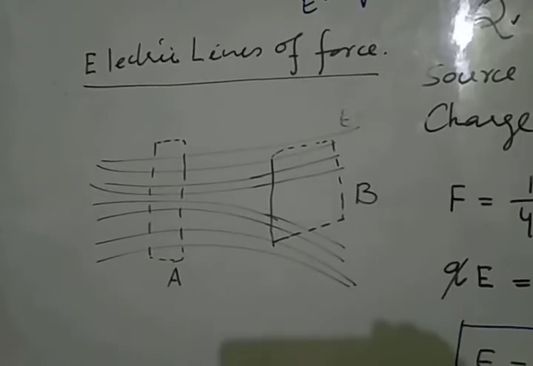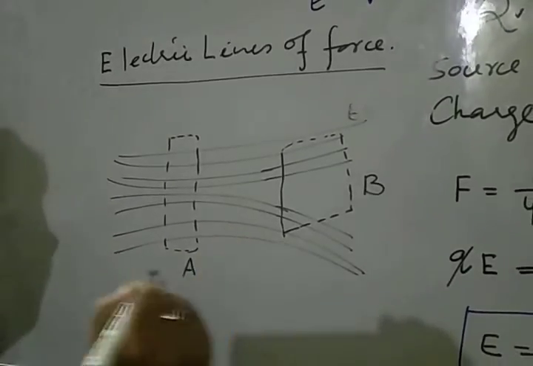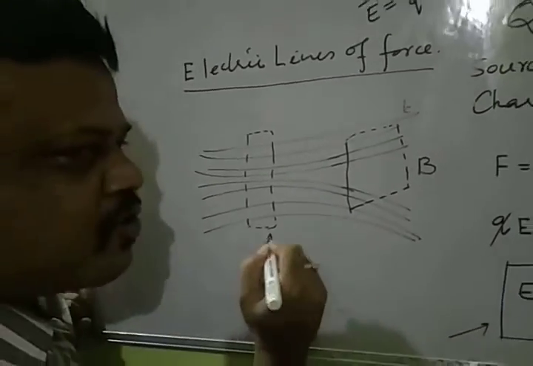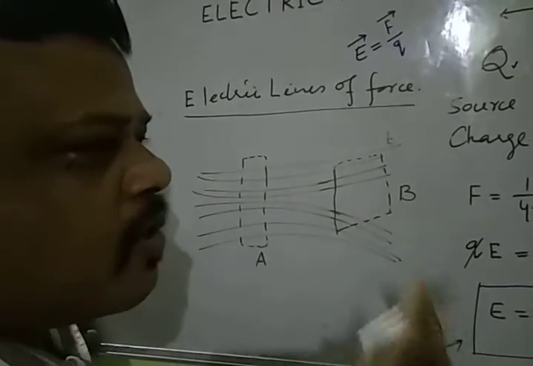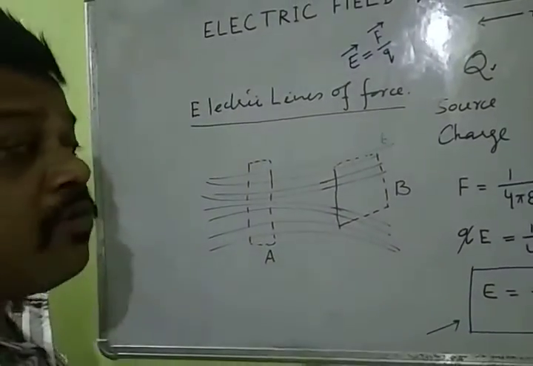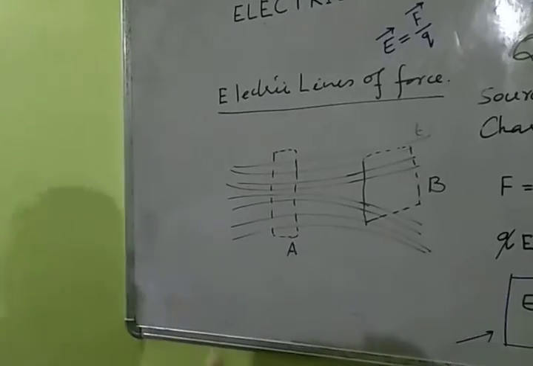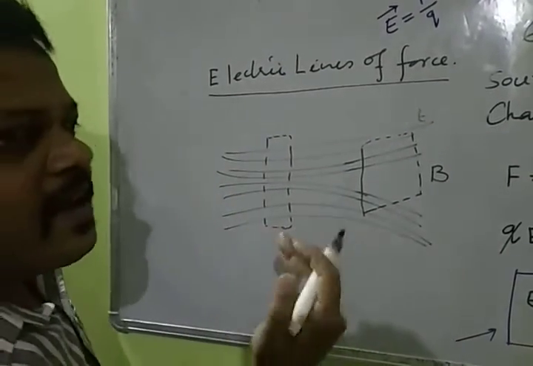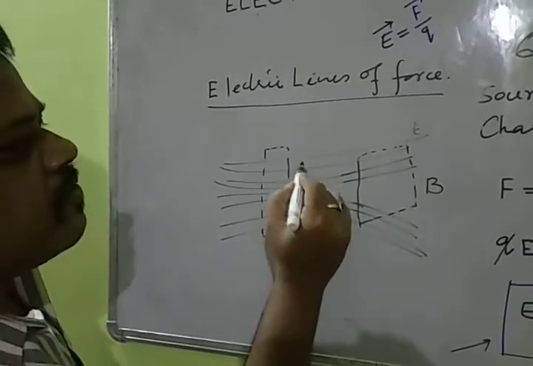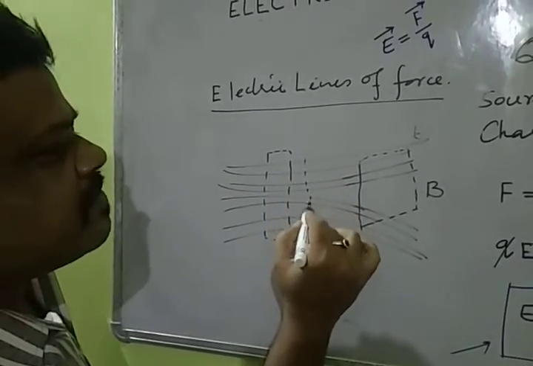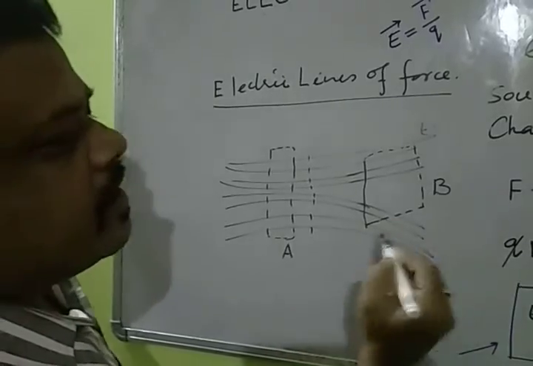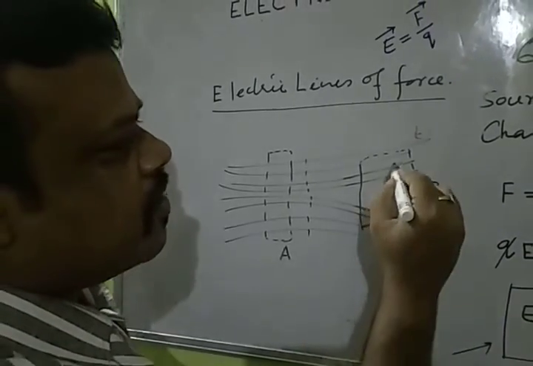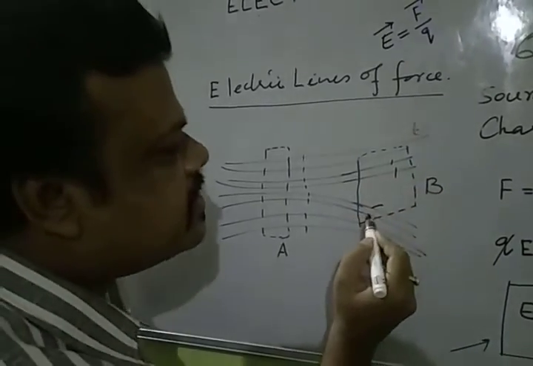Now the question is, is the electric field at A stronger or is the electric field at B stronger? How can we determine this? How can we calculate? Simple answer. You see, plate A is linked with how many lines of force? 1, 2, 3, 4, 5, 6, 7, 8. In B, how many lines of force? 1, 2, 3, or say 4.